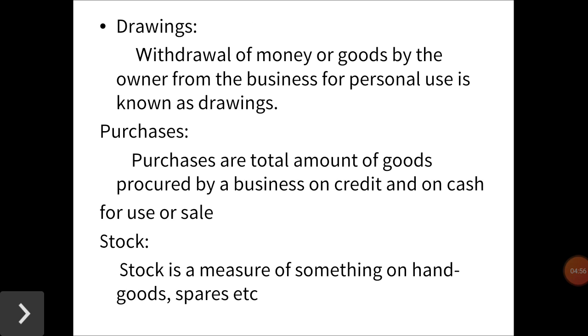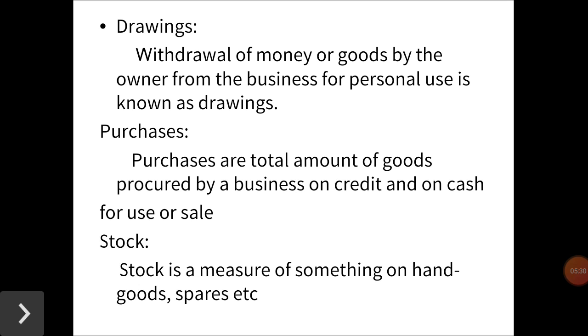Next one, purchases. Purchases are total amount of goods procured by the business on credit and on cash for use or resale. In trading concern, purchases are made of merchandise for resale with or without processing. In a manufacturing concern, raw materials are purchased, processed further into finished goods and then sold. Purchases may be cash purchases or credit purchases.